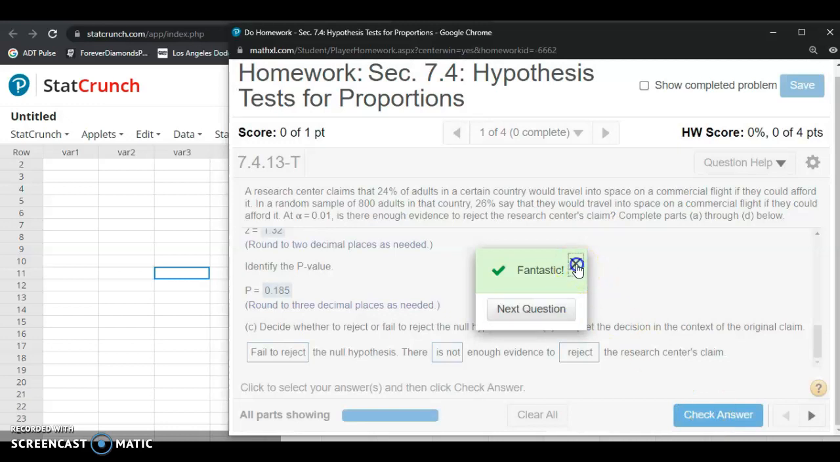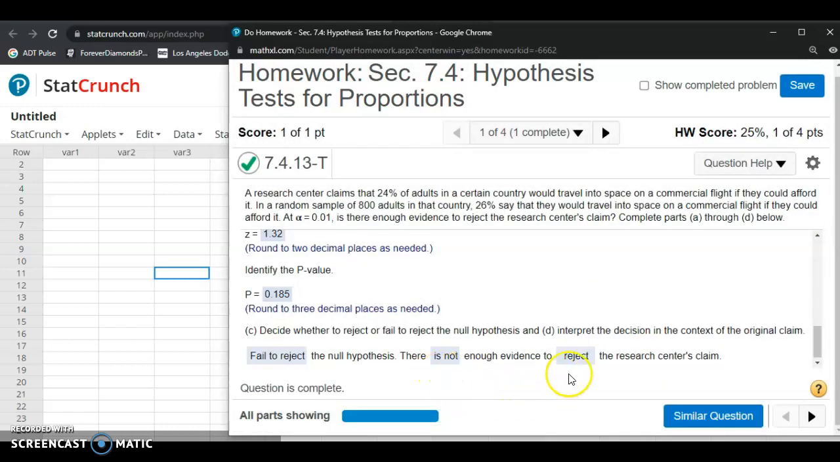That's what you have to do. If the option didn't work before, try something else. If "there is enough evidence to support" doesn't work, then try "there is not enough evidence to reject the claim." So then that completes example 1.